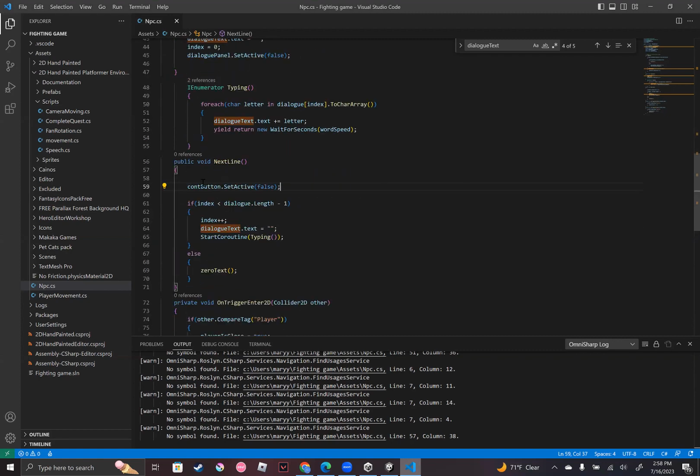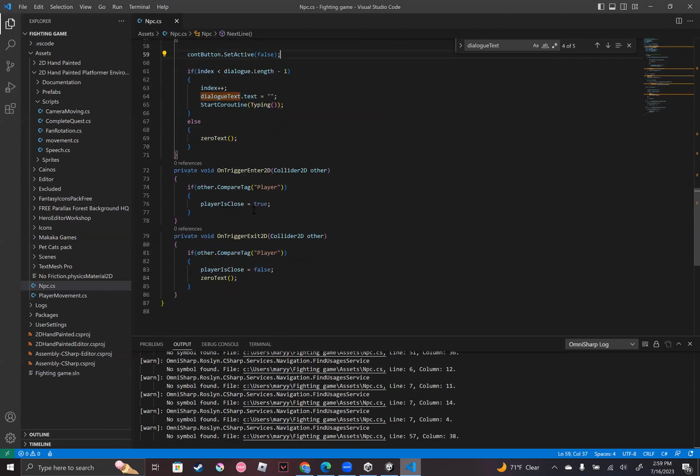So this controls the ability for the next line of the text to come, like the name says. This is like if the player gets close enough, they can press E and then the dialogue panel shows up. Yeah, the keybind's E, by the way. But if the player is far, which is here, the dialogue panel just disappears. So if the player starts walking away, the dialogue panel will disappear.